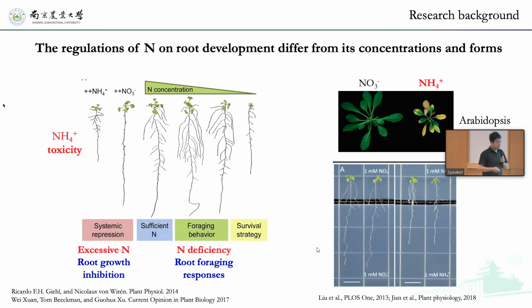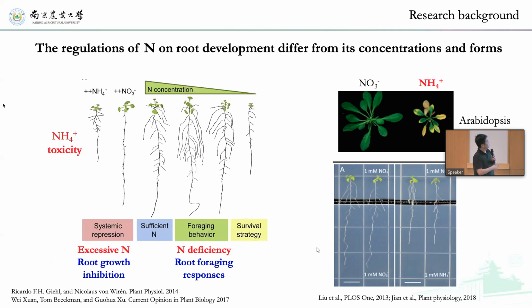In China now, most people are working on the plant shoot, the tillering and the yield. But now we are focusing on the root. The regulation of nitrogen on root development depends on its concentration and form. Under nitrogen deficient conditions, the plant normally activates root-foraging responses, growing a longer primary root and more lateral roots. When you give excessive nitrogen, it dampens plant growth.